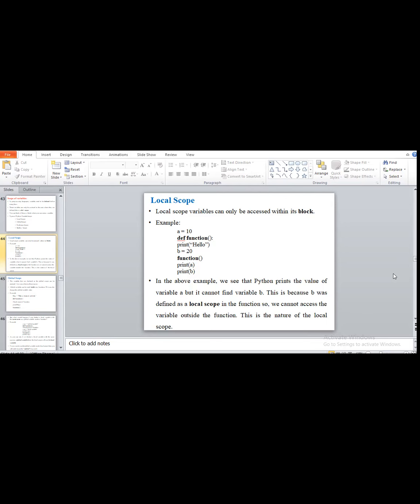Why? Because we are declaring one variable outside the function, and the other inside the function, so we are working with local scope. This is because b was defined in a local scope. b is local to the function, so we cannot access the variable outside the function. The variable that we declare in the local scope is accessible by that block only. We cannot access that data outside the block.